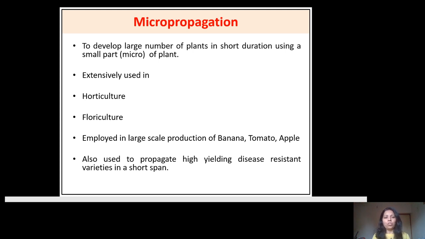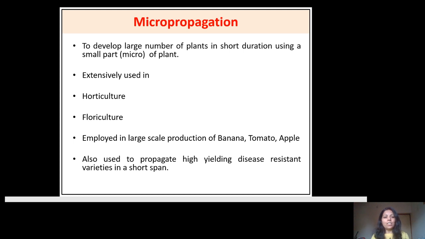You know about the process of propagation, that is the development or multiplication of the plant. Here in this process also we develop or multiply the plant by using very small tissue, that is the micro tissue. That terminology is micropropagation. That is the development of a large number of plants within a very short period of time by using very small tissue that we call an explant, cultured aseptically in artificial medium and developed under controlled conditions. That is about micropropagation.